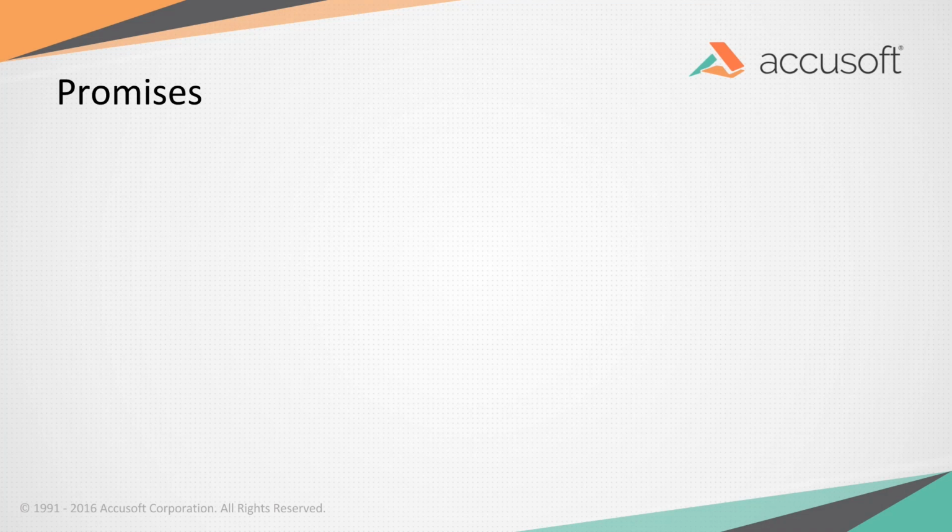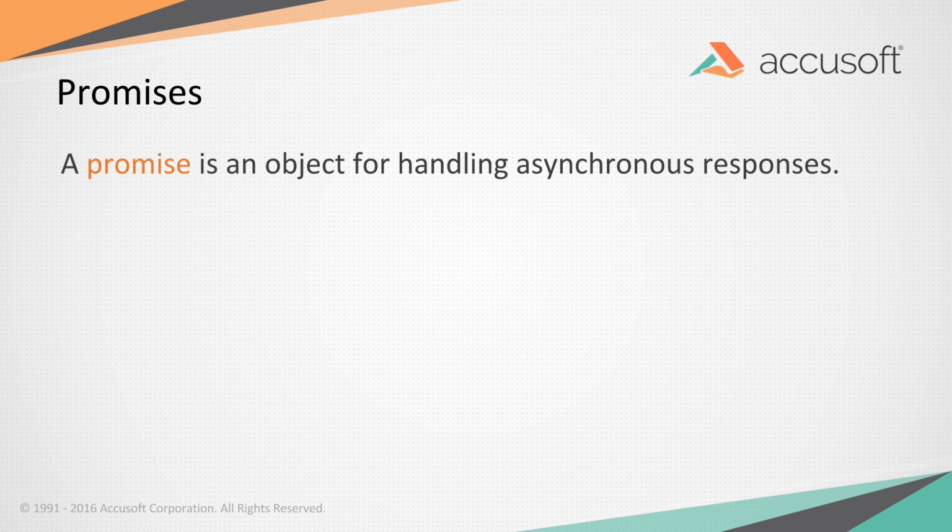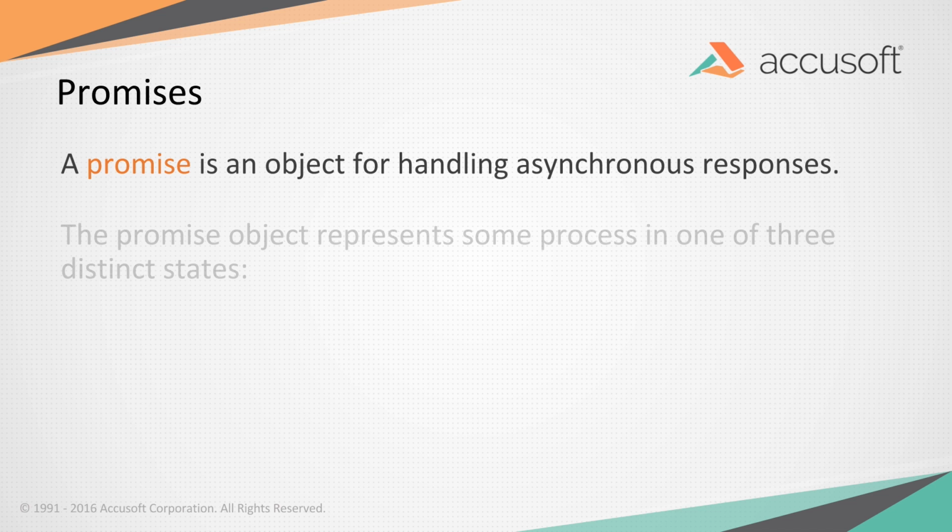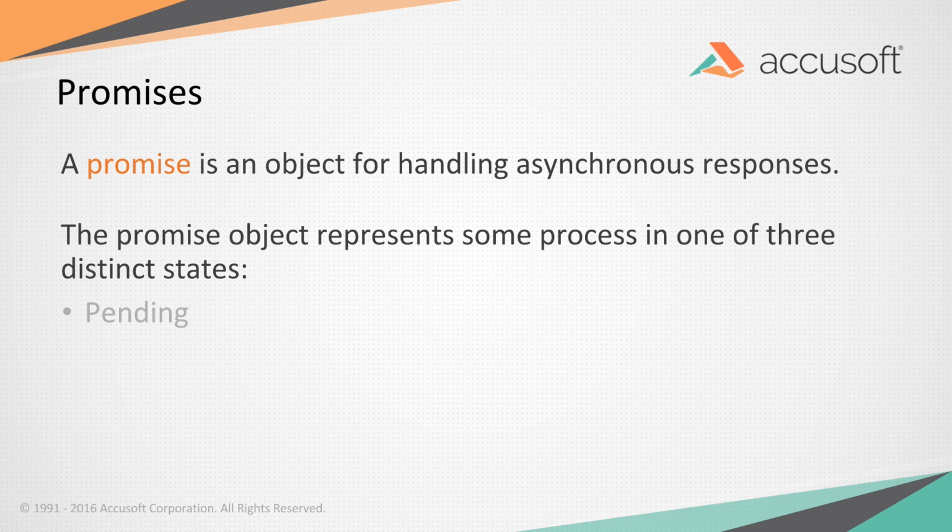So promises are another method of doing asynchronous code. And a promise is simply an object that allows you to handle asynchronous responses. So we'll get into a little of the definition of that, but the promise object basically has 3 states it can be in. When you first define a promise, it's in a pending state. That means Schrödinger style, it is not completed successfully or unsuccessfully yet. We're not sure where it'll be.